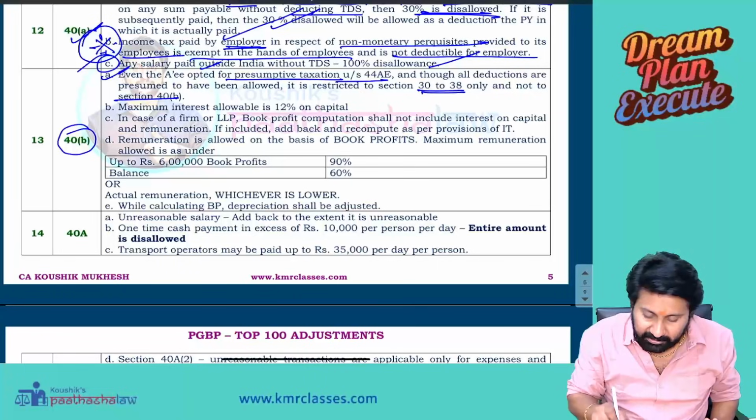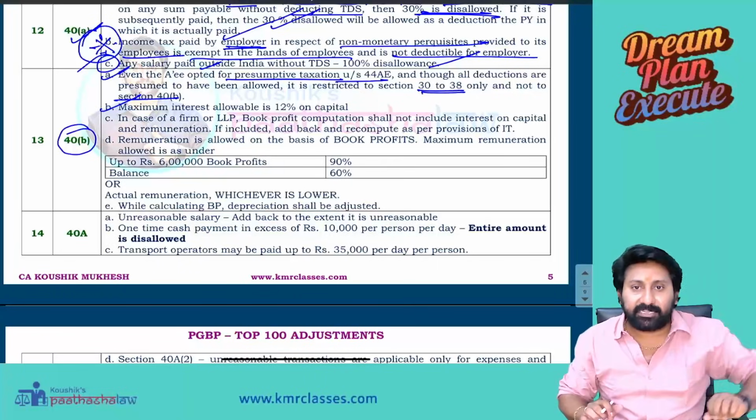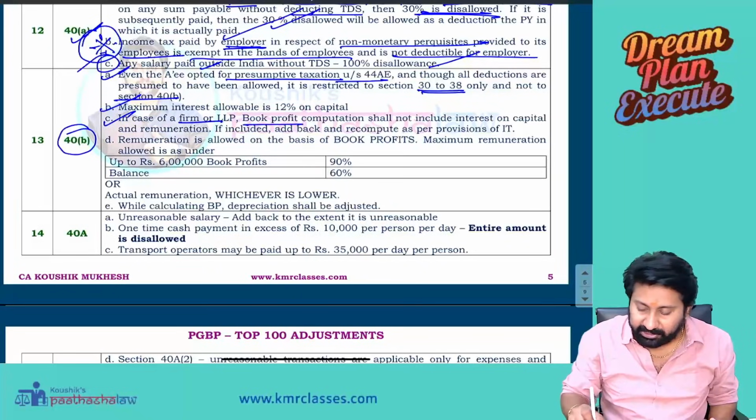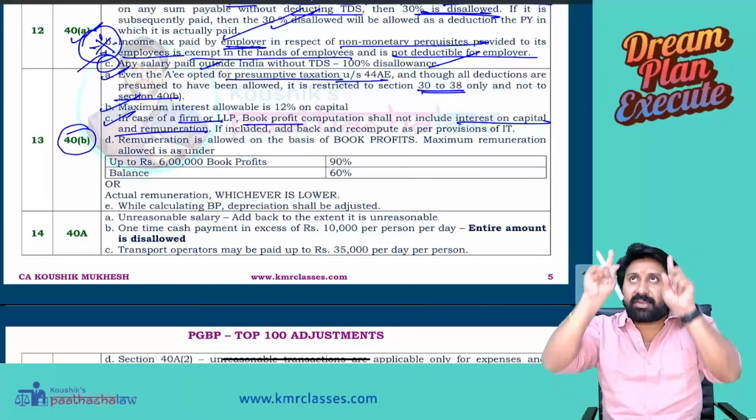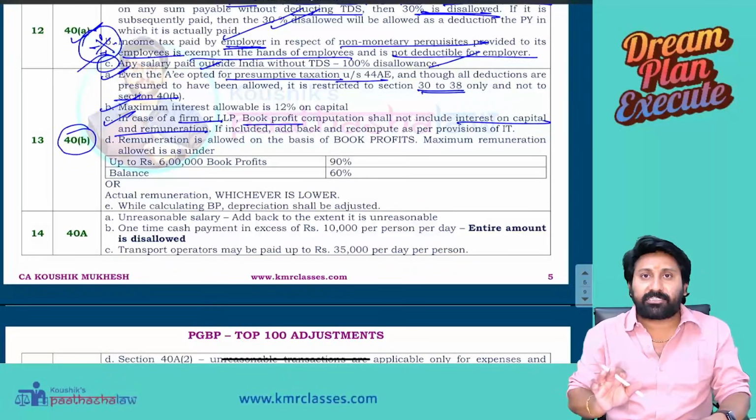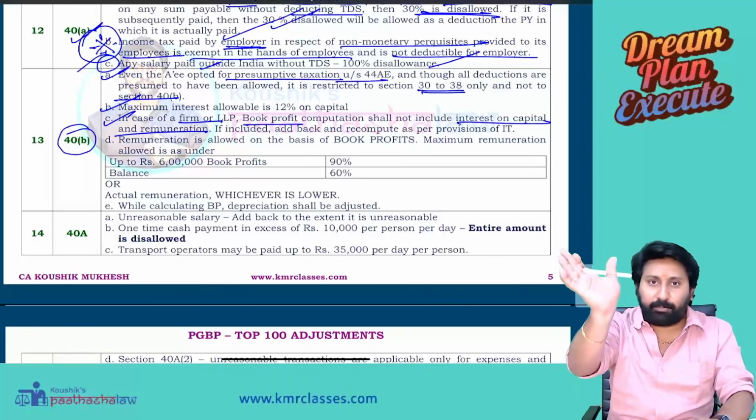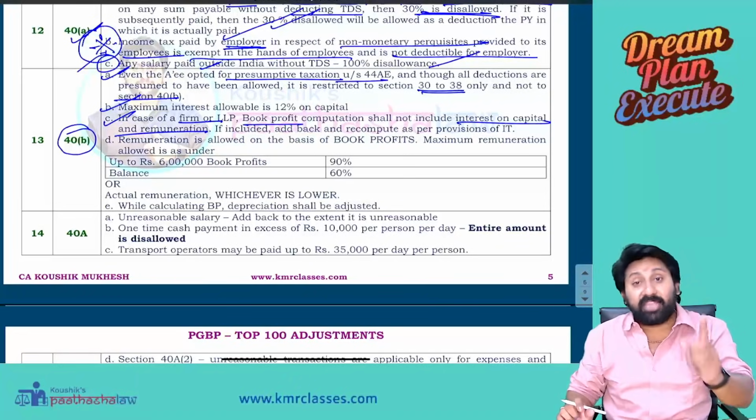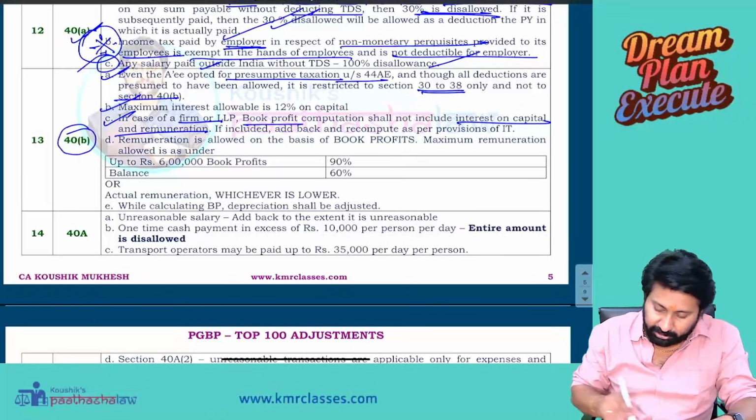Next, maximum interest allowable is 12% on capital. In the question, 15% will be given; 3% is disallowed. Next, in case of a firm or LLP, book profit computation shall not include interest on capital and remuneration. Means when you are calculating book profit, it should not include interest on capital borrowed and remuneration. In the question, if they gave interest on capital and remuneration, first add back to the profits, compute book profits, then deduct only 12% interest, and then calculate the remuneration on the basis of book profit.